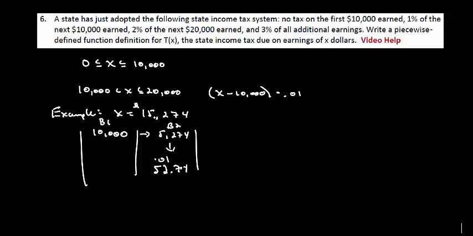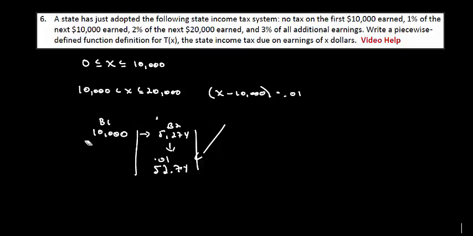So if you make $15,274, you're going to pay $52.74 in taxes. Now, if you enter 15,274 minus 10,000 times 0.01 into this equation, you're going to get this same value. So this equation does a very nice job of representing what we want. Okay, let's go ahead and erase this now.